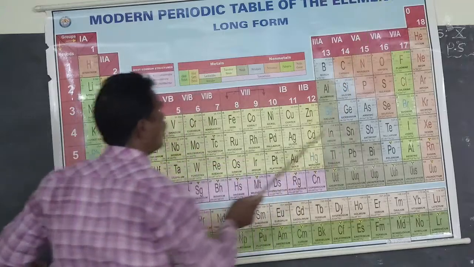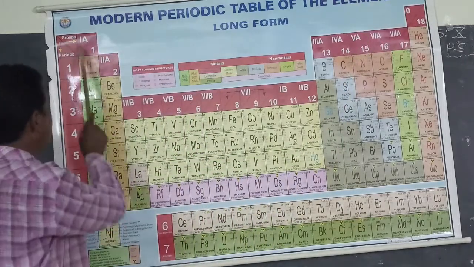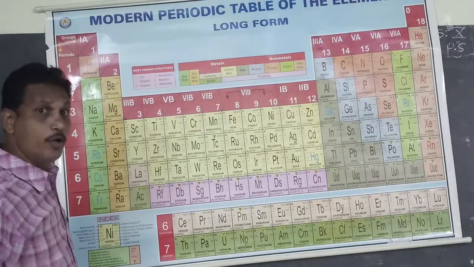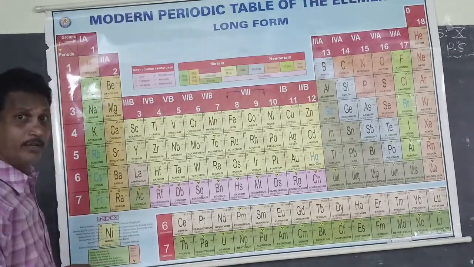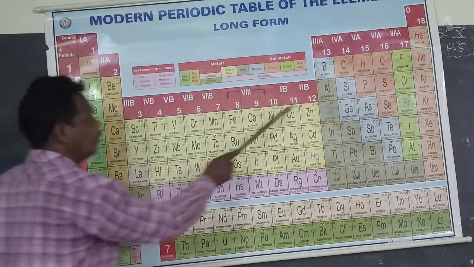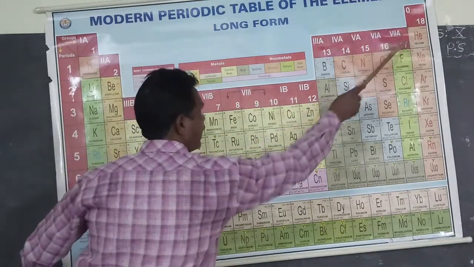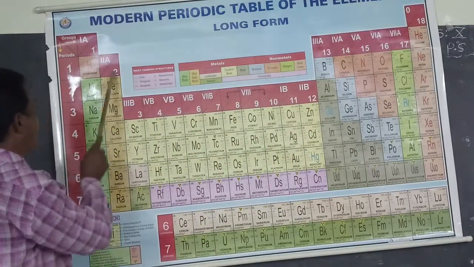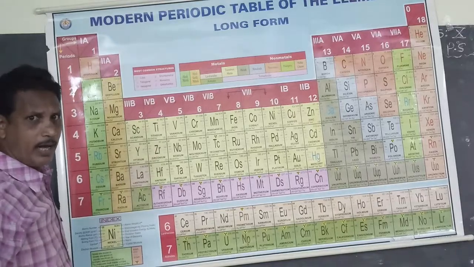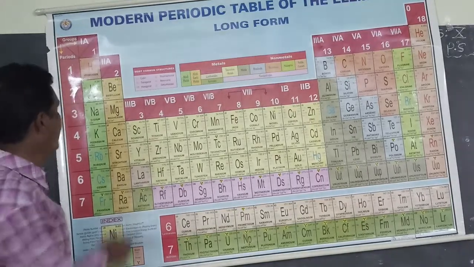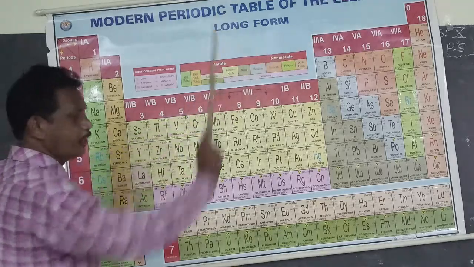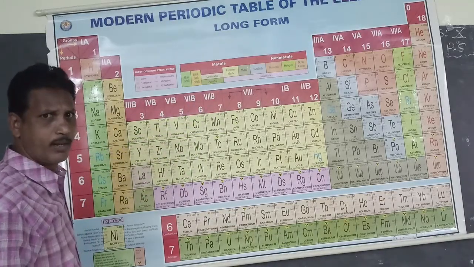Groups are also designated by numerals, Arabic numbers 1, 2, 3 to 18. Roman numbering runs 1A to 8A or 0.